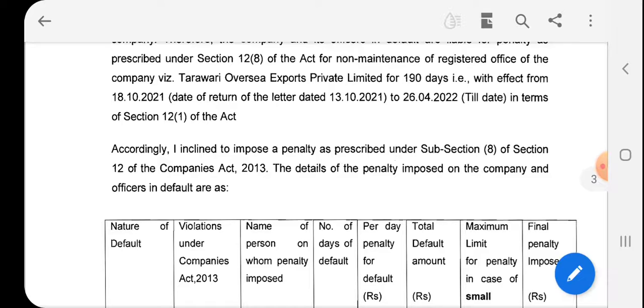Accordingly, the ROC imposed a penalty as prescribed under subsection 8 of section 12 of the Companies Act.